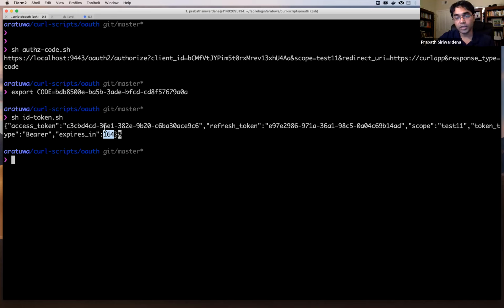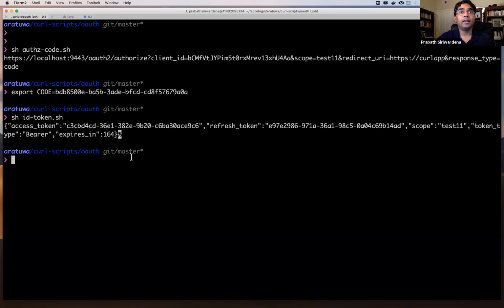The other approach is you won't check the expires in parameter before you use it, you just keep using it. If the gateway or the resource server sends you back a response saying the token has expired, at that point you can refresh the token by talking to the authorization server's token endpoint.